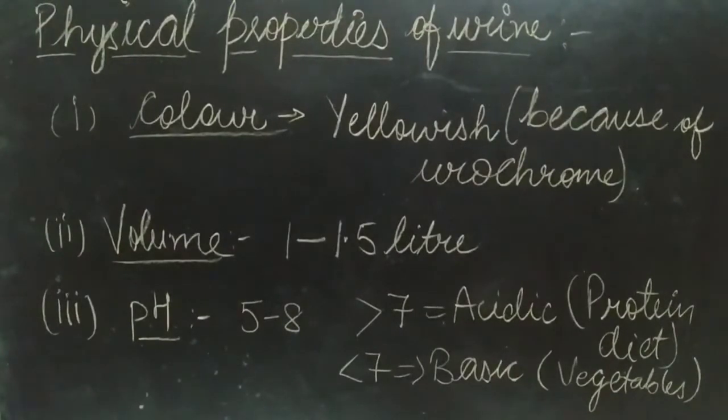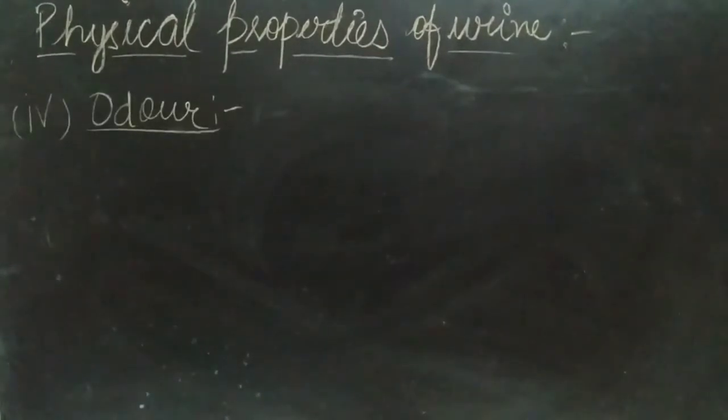Urine is acidic because of consumption of high protein diet, and it is alkaline or basic in nature because of high consumption of vegetables. Next is odor of the urine. Odor means smell. On standing, urine gives ammoniacal smell, which is a strong smell which occurs because of the presence of bacteria.